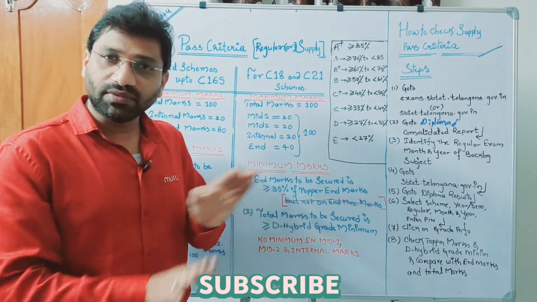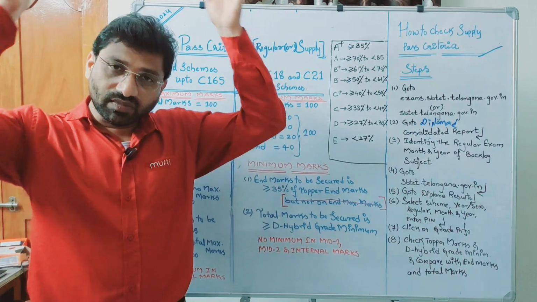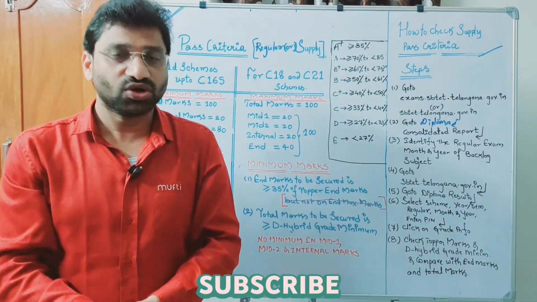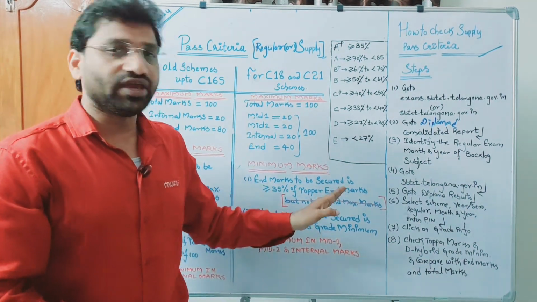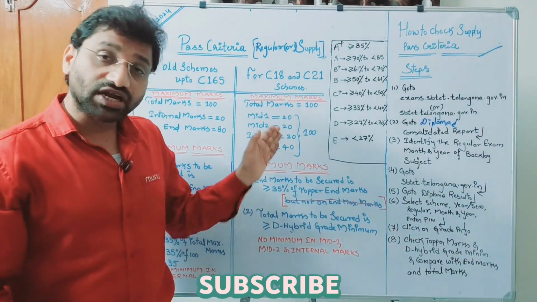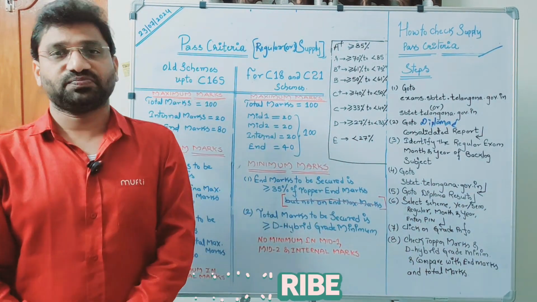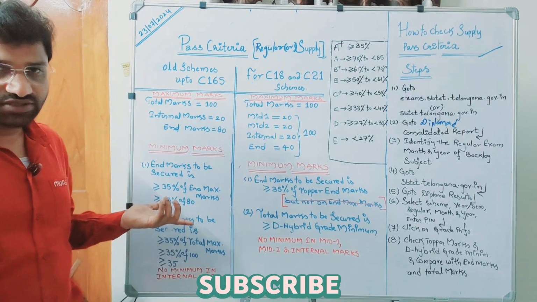Maximum marks is 40. I am not talking about 35% on maximum, because topper marks itself is not 40. Then why would you take 35% on 40? No. So the condition here is, end marks should be greater than or equal to 35% of topper marks, but not on maximum marks. Maximum marks, as in the older system, is static.